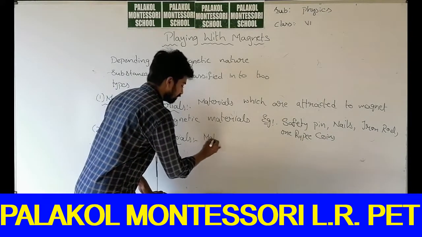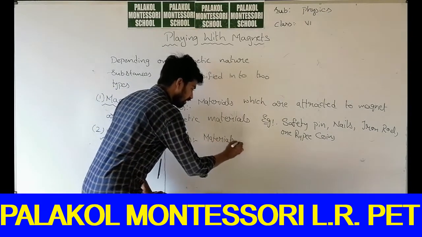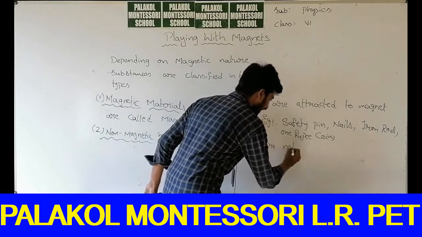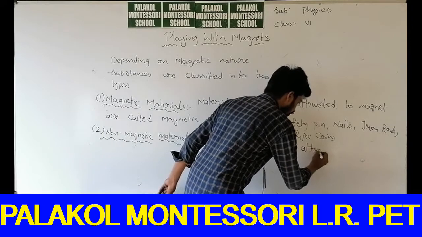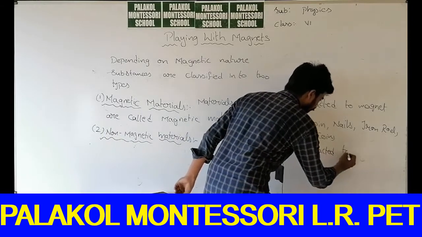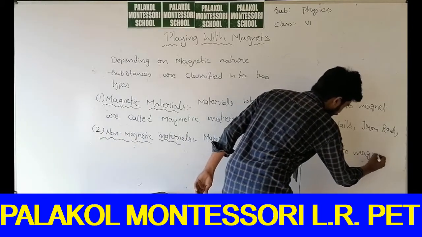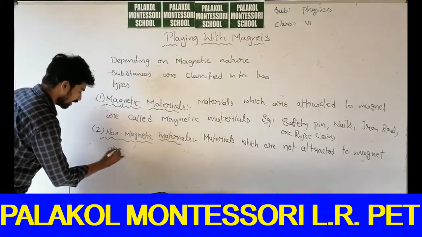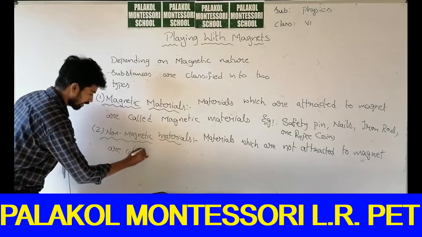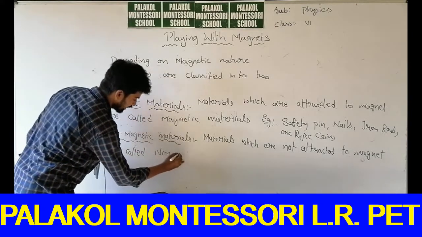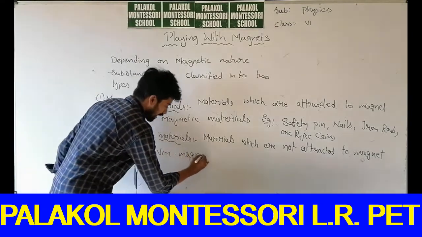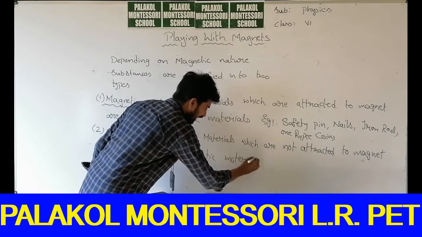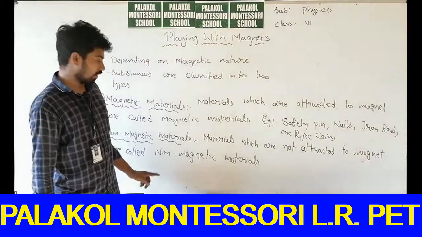Very simple. Materials which are not attracted to magnets are called non-magnetic materials.